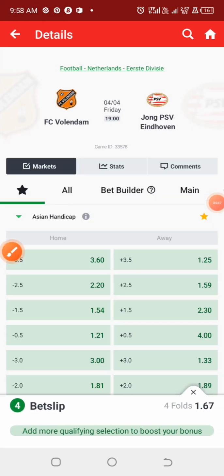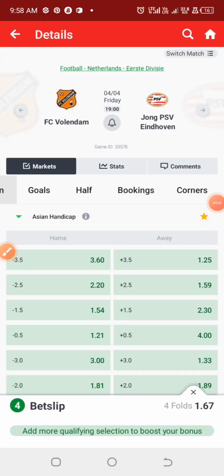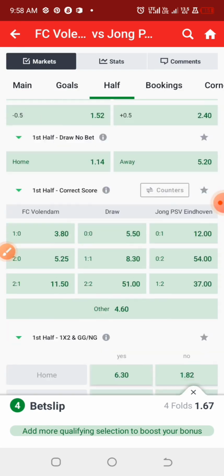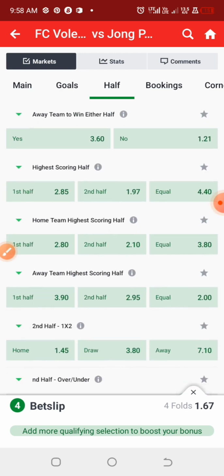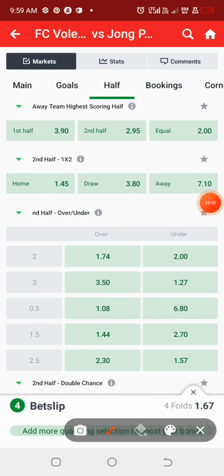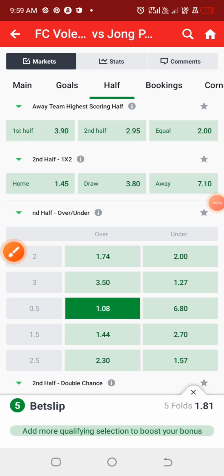Just like the match between Newcastle and Brentford yesterday, predicting it as first half over 0.5 goals, you would have won the game. Predicting it as second half over 0.5 goals, you would have won the game. We have the second half prediction of this game at odd of 1.08.